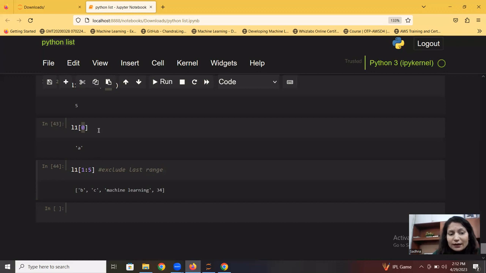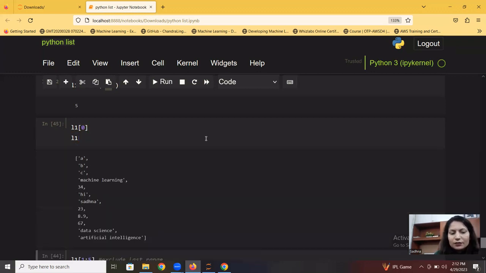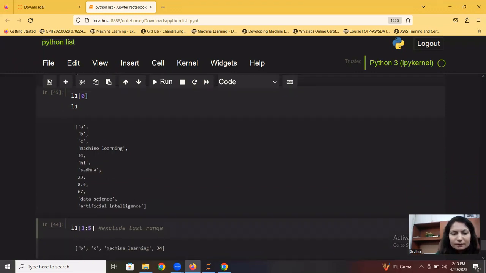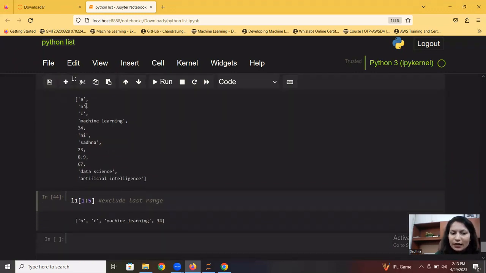Let me call L1 here. We can see what is there at index 0 was A, B at 1, so it starts from B. Then C, which is 2, then 3 and 4. It takes till the 4th index. The last range is excluded. If you need it till 5, you have to pass 6.